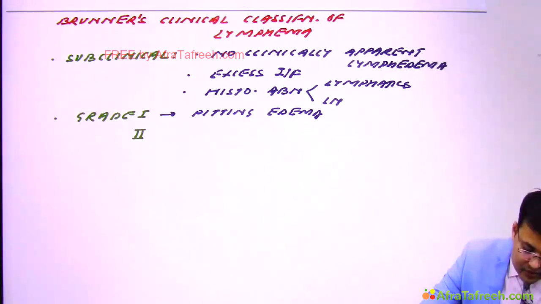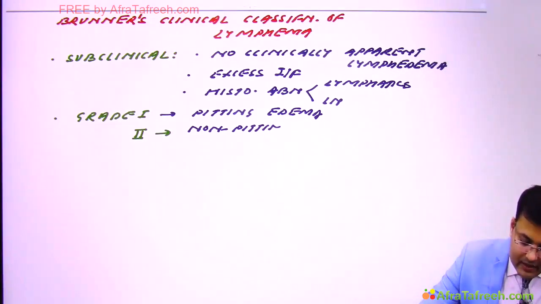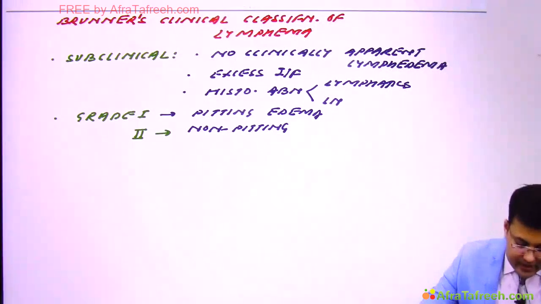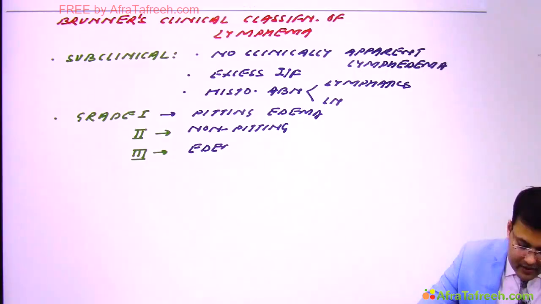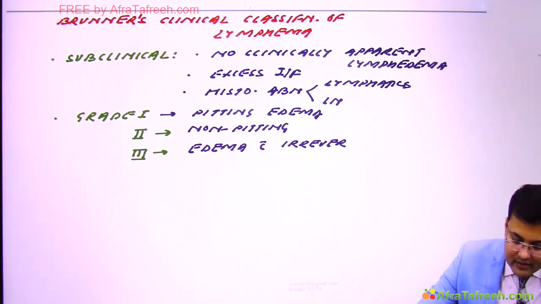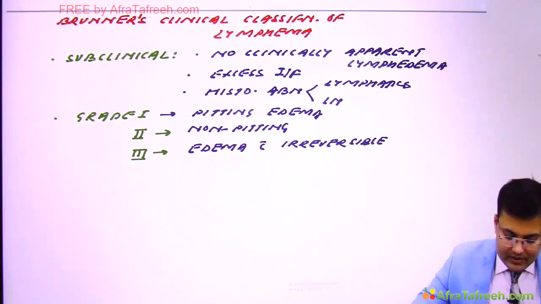And with edema, if there are irreversible skin changes, then it is grade 3. So this is the Brunner's classification.